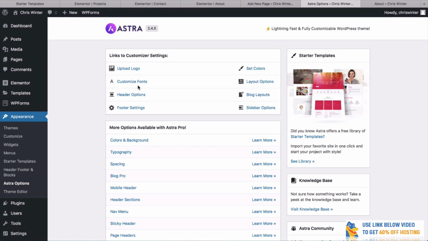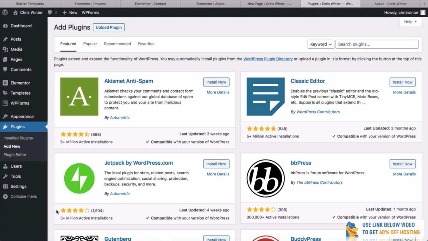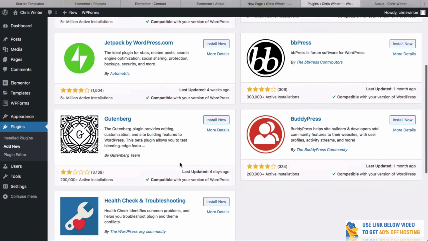Now, another really cool thing that you might want to check out is the plugins. Now, WordPress is famous for its plugins. Essentially, a plugin is a way to add some functionality to your website. So rather than just having the base website, which is really good, there are so many things that people can create to make it look good. One of my favorite ones, and I think one that you should all install, is called Jetpack. Now, this one here will allow you to have custom stats, so analytics for your website. So for example, if someone comes to your website, you can see how many people have come to your website.